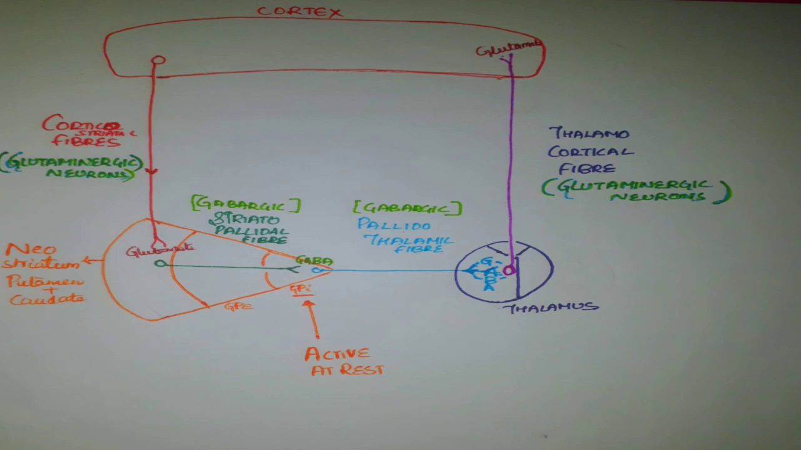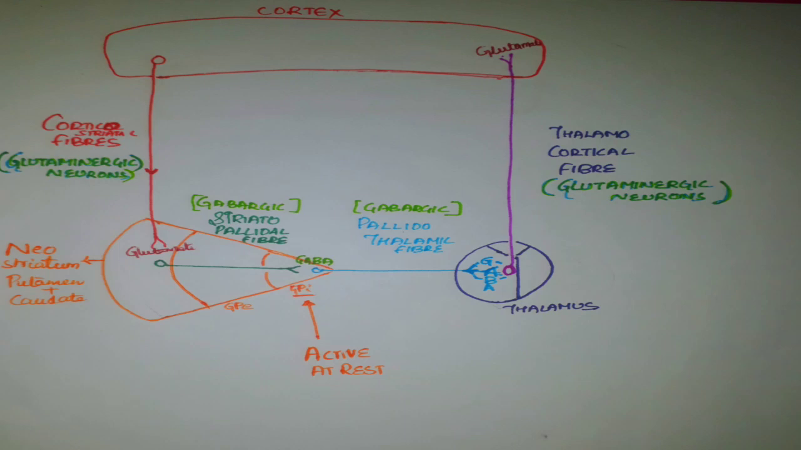The fibers which start from striatum and end in globus pallidus are known as striatopallidal fibers. These in turn stimulate the next successive fibers which start from globus pallidus to thalamus, and these are known as pallidothalamic fibers. The fibers which start from thalamus and end in cortex are known as thalamocortical fibers.